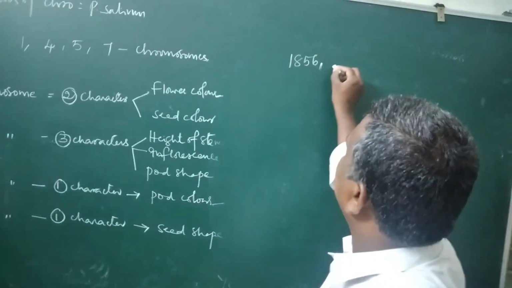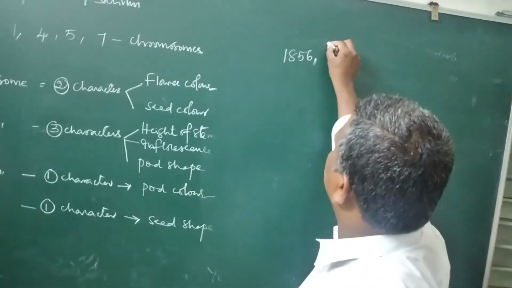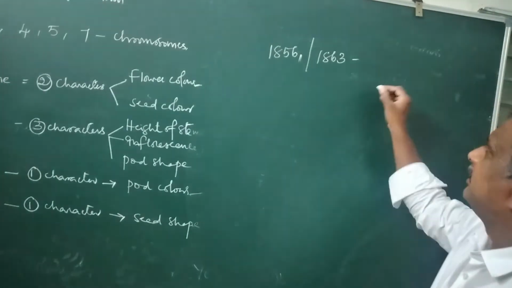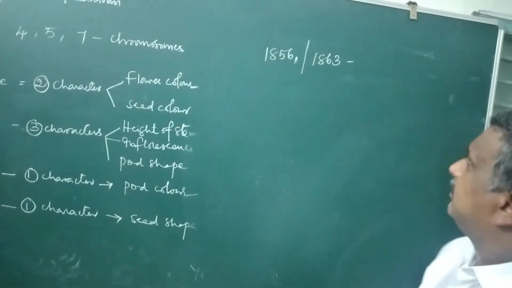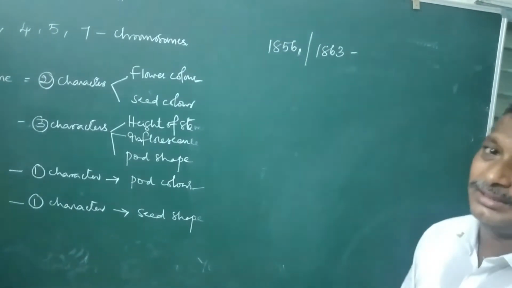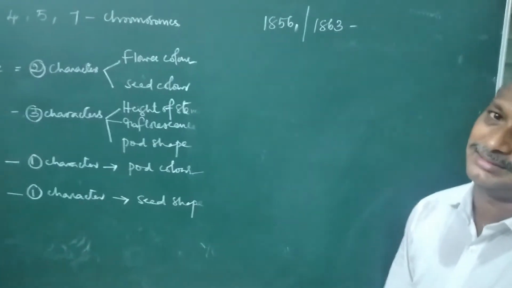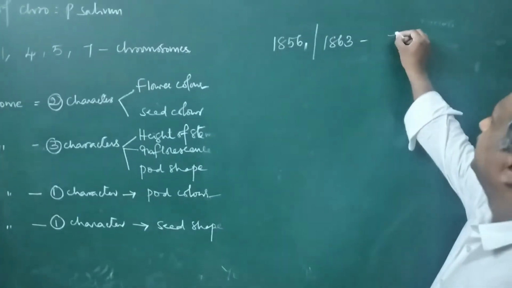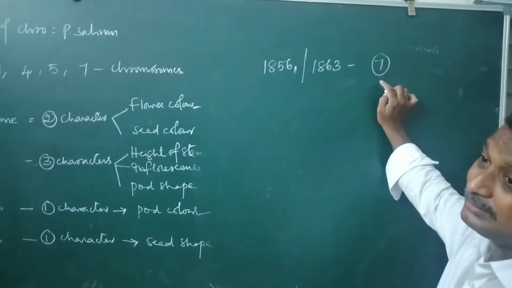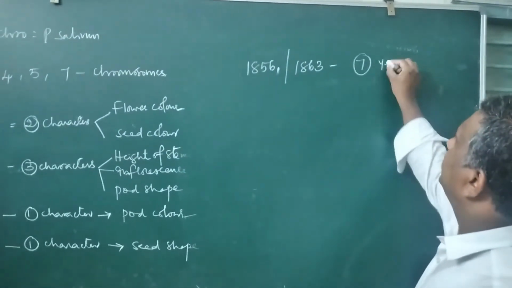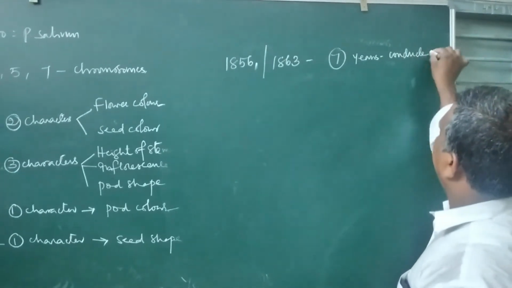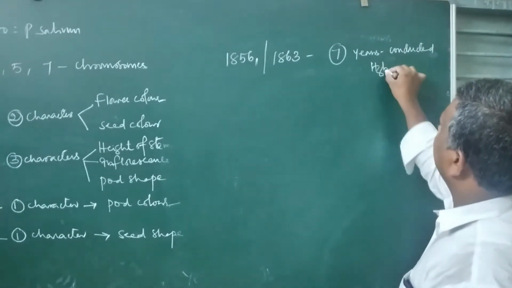From 1856 to 1863, nearly 7 years, he spent his valuable time doing his hybridization experiments. So nearly he conducted hybridization experiments for 7 years.